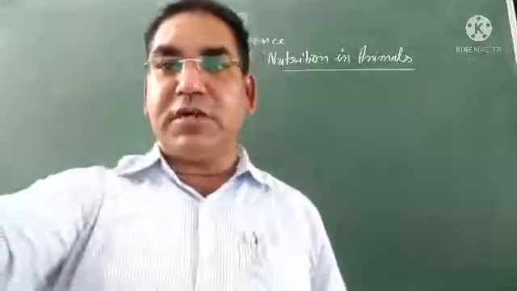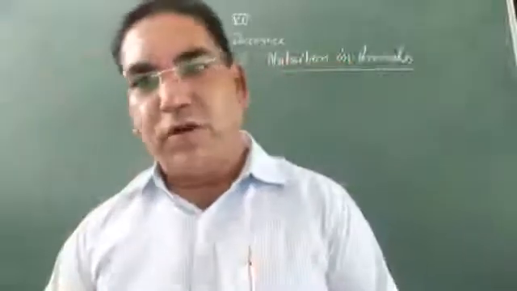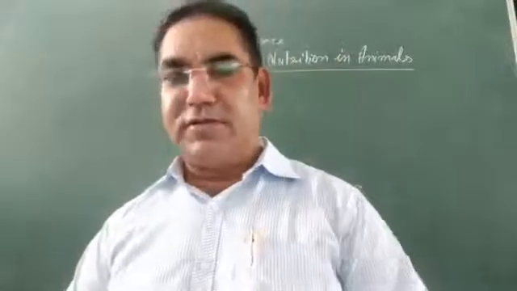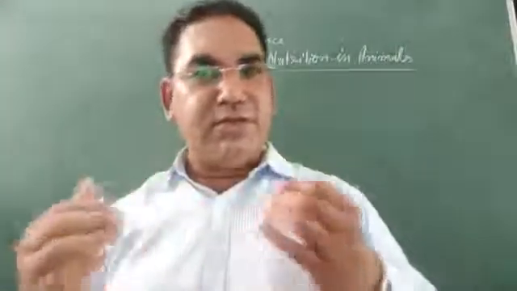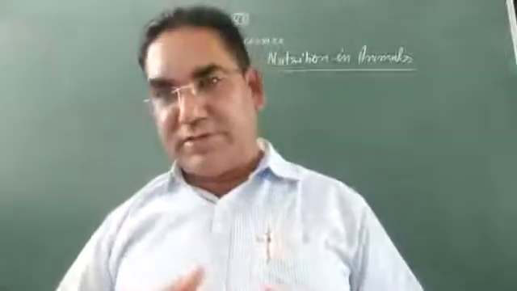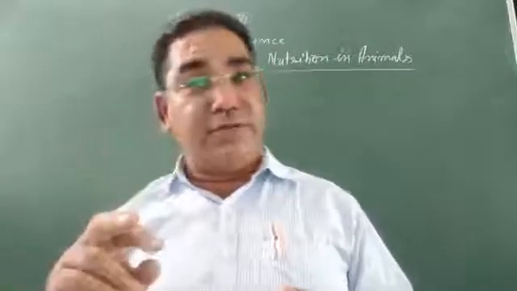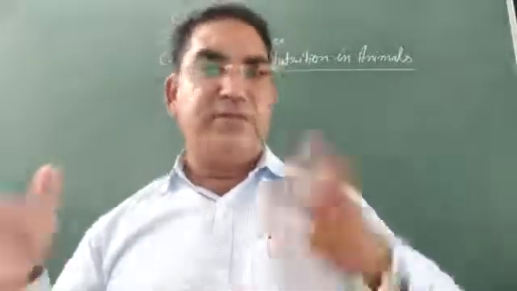The digestive system of human beings has some different parts. The digestive system can be divided into two parts. Number one, alimentary canal or gut. Second part is the digestive glands.